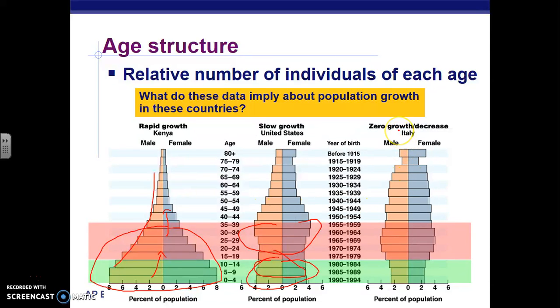Then you have a country like Italy, which has zero growth, where the growth is almost decreasing. If you take a look at the people below reproductive age, there are much fewer than are at reproductive age. Eventually these people will enter reproductive age, and these people will exit, and this curve will get even smaller as it goes down here. But the point is, in general, countries that have these bowed out curves, where there are a lot of people either at reproductive age or below reproductive age, are experiencing rapid growth. Whereas curves that are relatively equal, or even have fewer people below reproductive age, are experiencing slow growth.